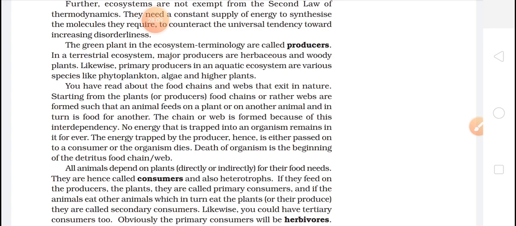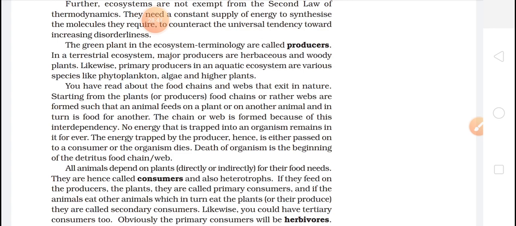You have read about the food chains and webs that exist in nature. Starting from the plant, a food chain or rather web is formed such that an animal feeds on plants or another animal and in turn is the food for another. The chain or the web is formed because of this interdependency. No energy that is trapped into an organism remains in it forever. The energy trapped by the producer is hence either passed on to the consumers or the organisms die.